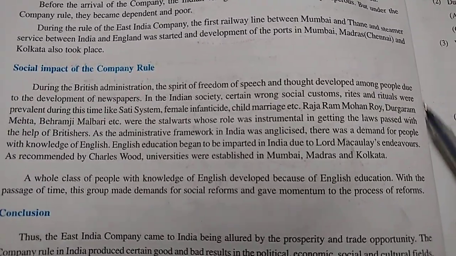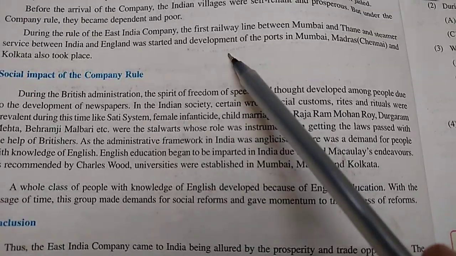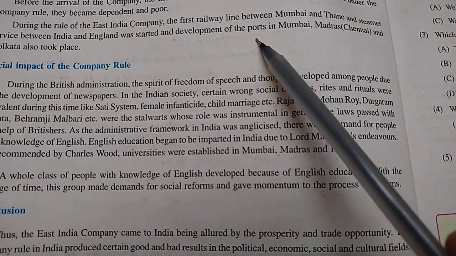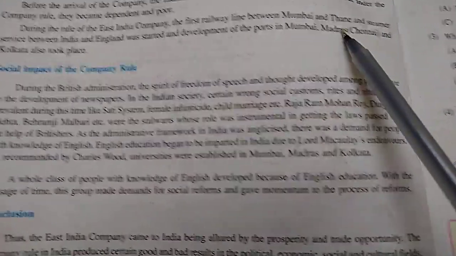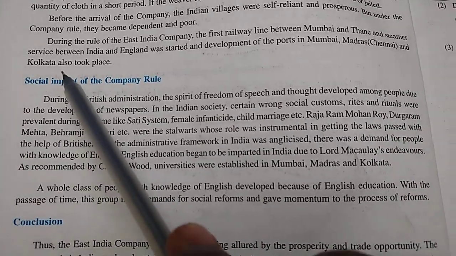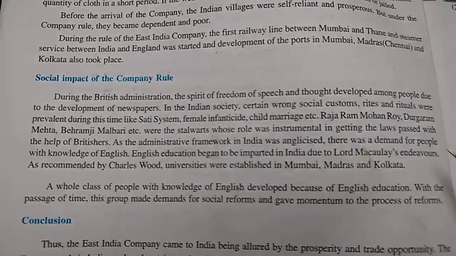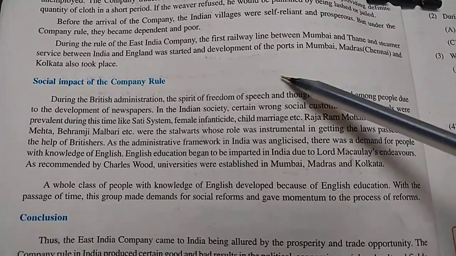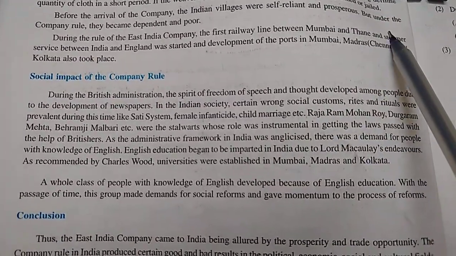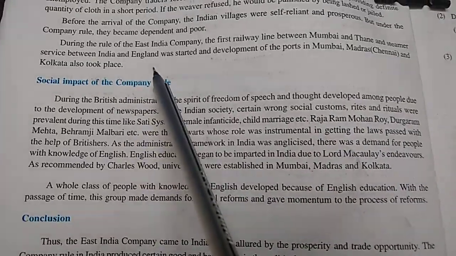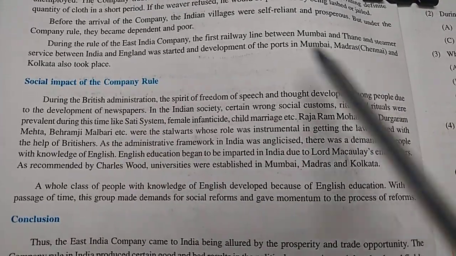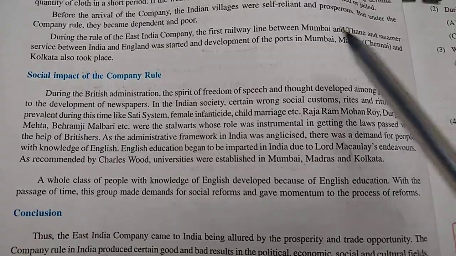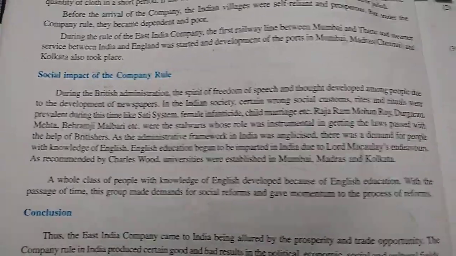That also started. Not only that, development of the ports of Mumbai, Madras, and Calcutta also took place. So these are the positive impacts: they started the railway line, they started the steamer between India and England, and they developed ports in Mumbai, Madras and Kolkata.